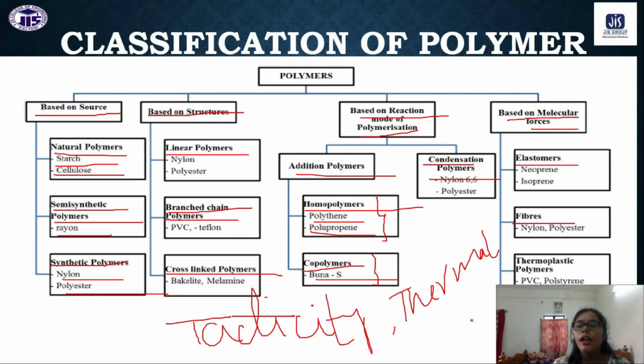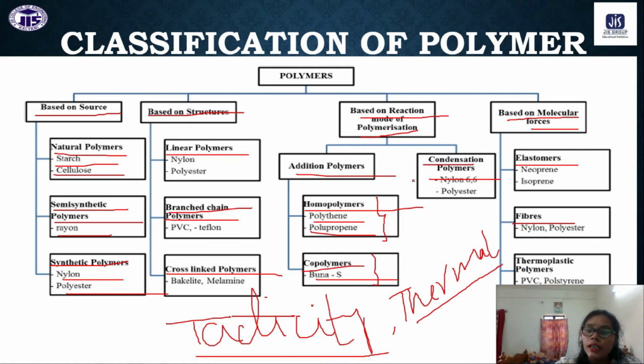Okay, now based on thermal response, there are two types of polymers that we have: thermoplastic and thermosetting polymers. And based on tacticity also, there are three types of polymers, which we will discuss in our next slides. Okay, so this is all about the classification of polymers. So if you have this type of question, you write down the classification of polymers.